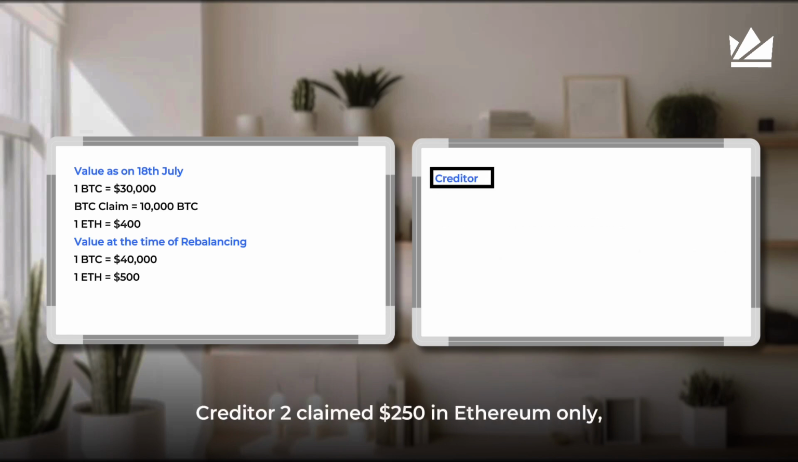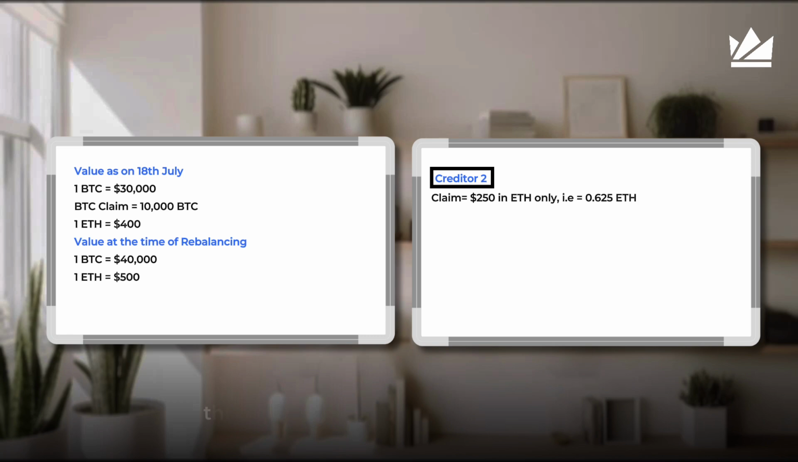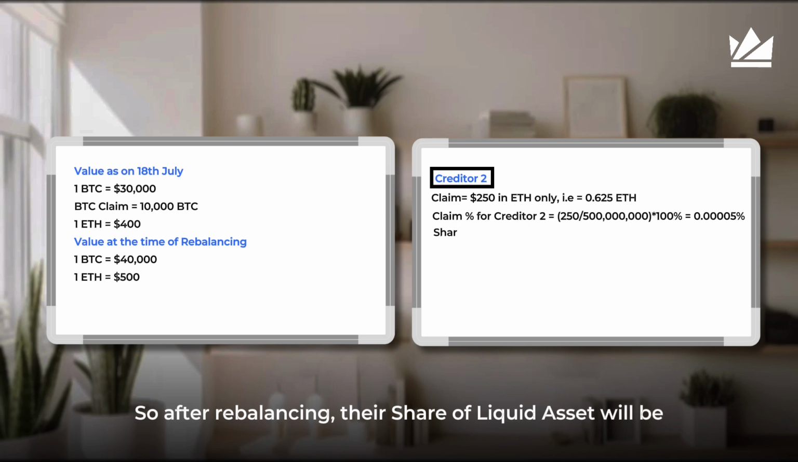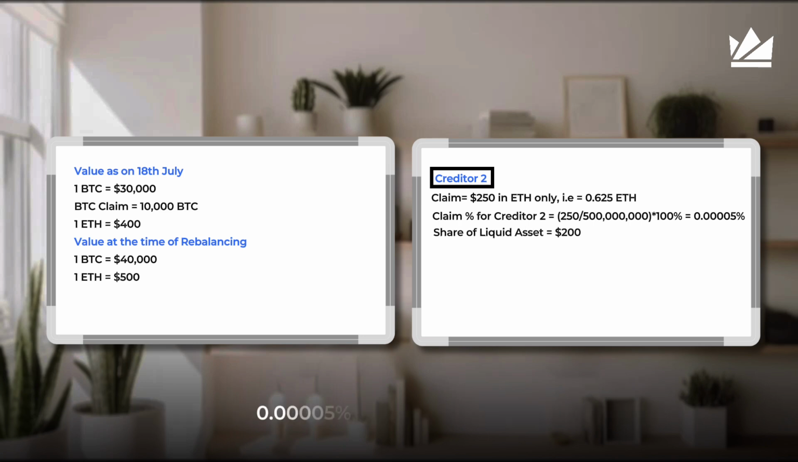Creditor 2 ने $250 का claim किया था in Ethereum only. This was represented by 0.625 Ethereum. इनका claim total claim का 0.00005% है. तो rebalancing के बाद इनका share of liquid asset 0.00005% होगा, which will be $200. Considering the new price of Ethereum, creditor 2 will get 0.4 Ethereum.